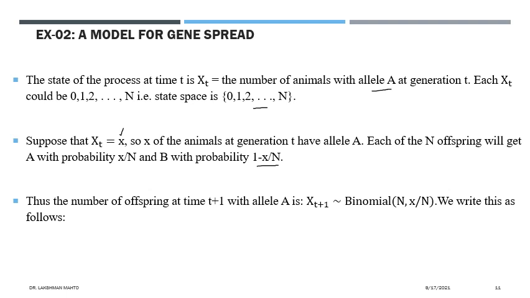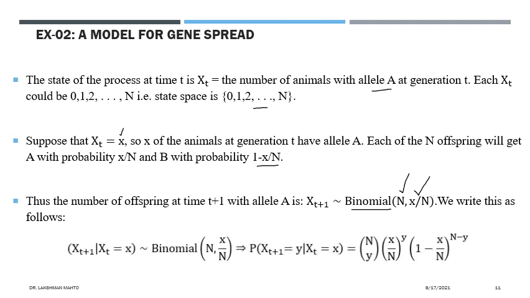Thus the number of offspring at time t plus 1, we have to find it through a conditioning approach. The number of offspring at time t plus 1 with variant A, what would it be? We have to condition on xt, and it would be a binomial random variable with parameter n and probability of success x by n. Success is counting the presence of variant A. So we write this as follows.